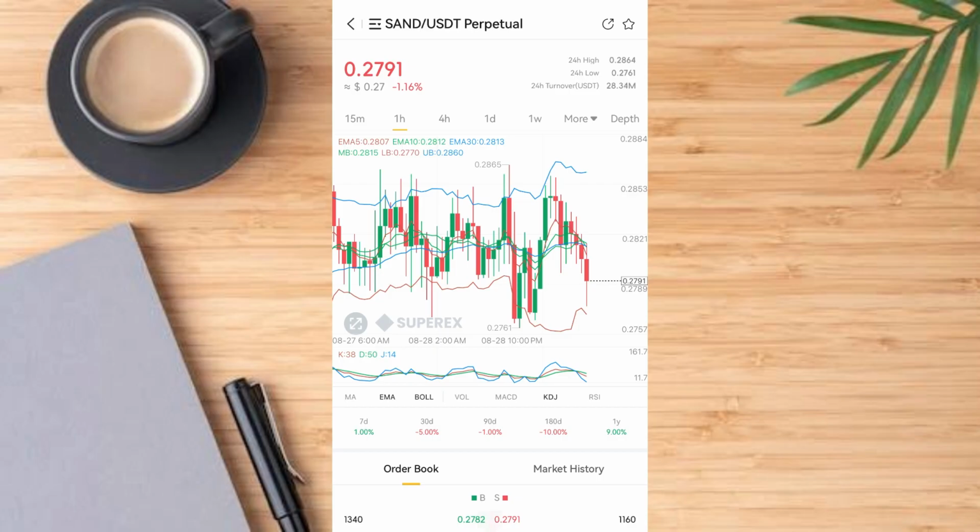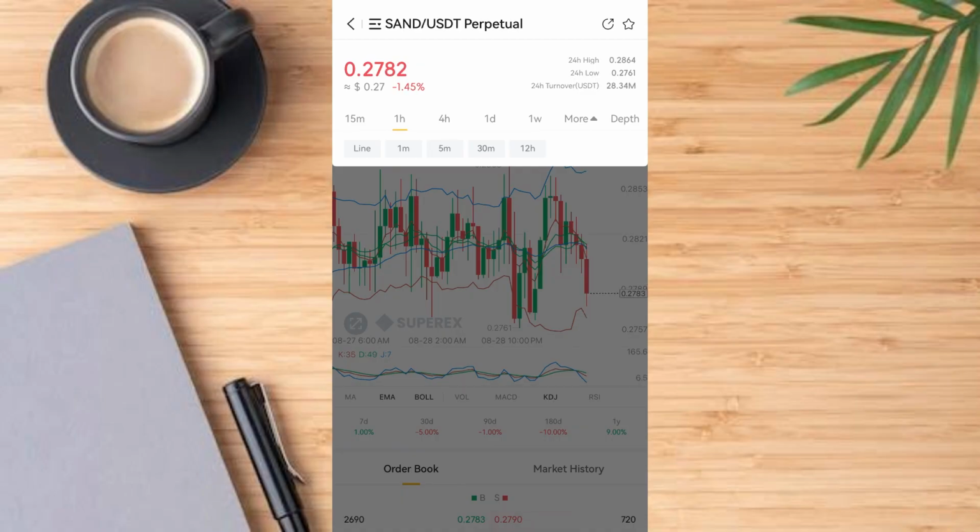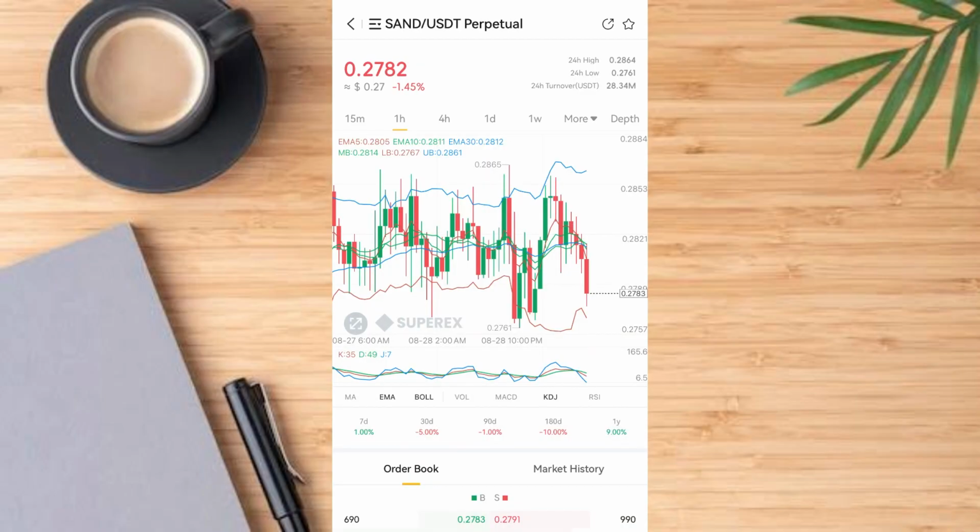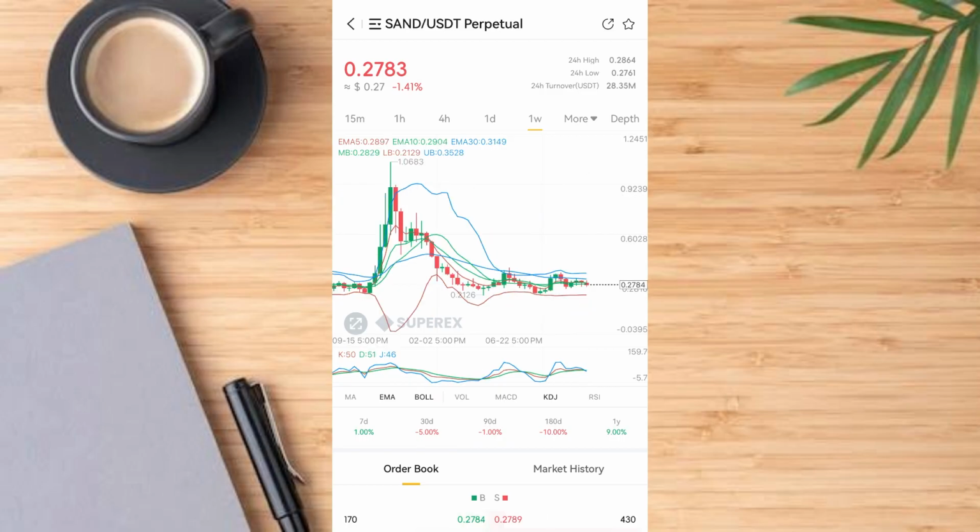Here you have more analytics tools to analyze this project. You can also tap on more and see up to 12 hours on this platform. You can see 1 week here. Here is the price of this token in the last 1 week. You see the highest price to be 1.0683, and the lowest price in the last 24 hours to be around this place. So you have access to this.